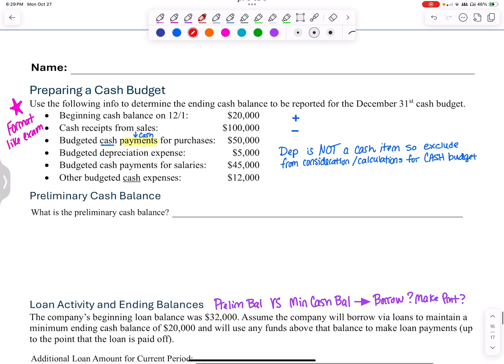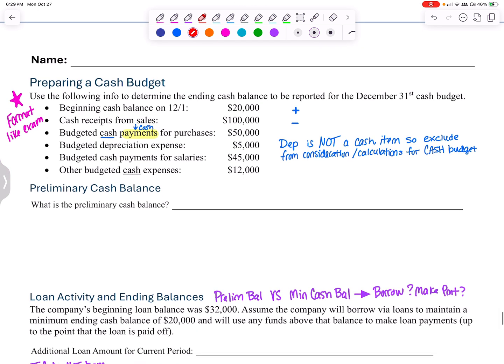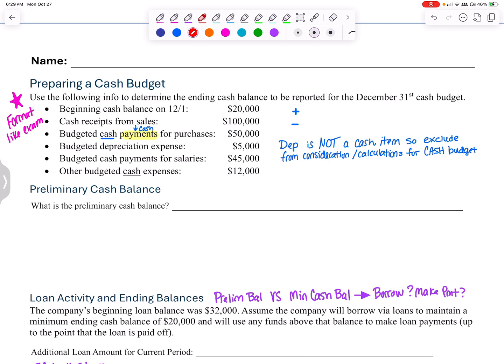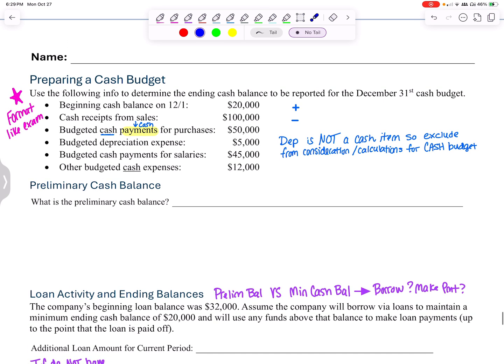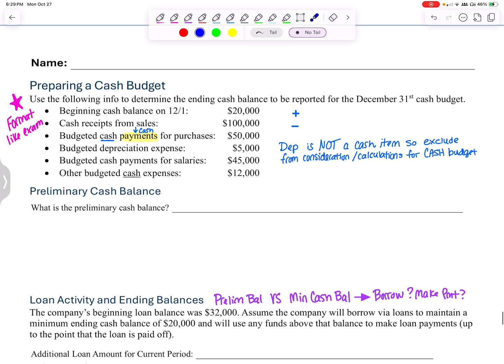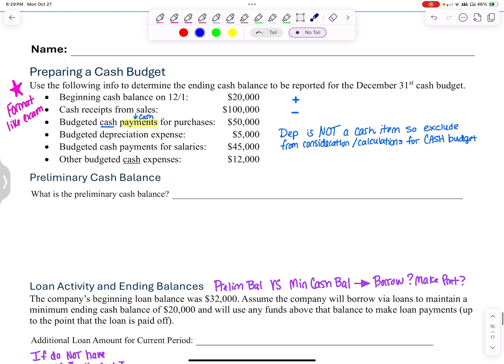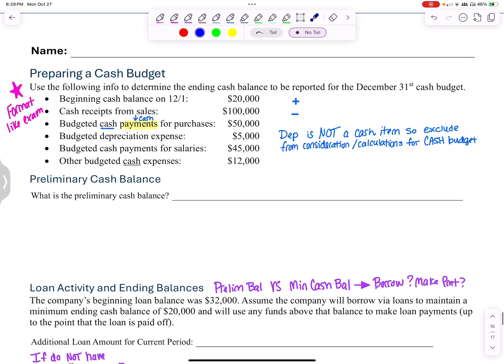In this video, we will go over a cash budget that is formatted more similarly to how you might see that on the exam. This is a bonus problem. You can turn it in for bonus points on Blackboard. Okay, so use the following info to determine the ending cash balance. Basically, determine everything that you're being asked here for a December 31st cash budget.